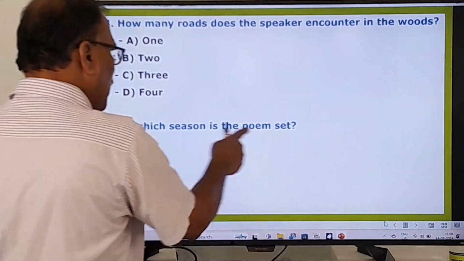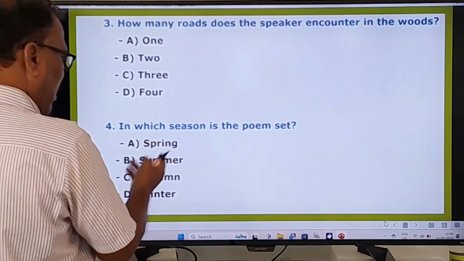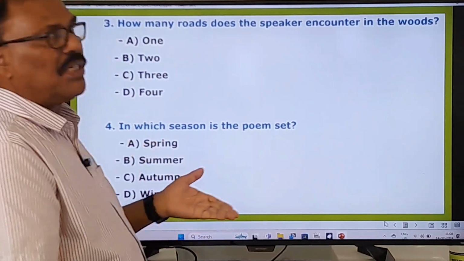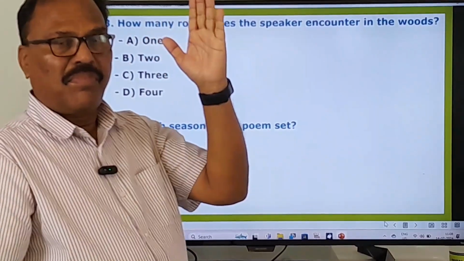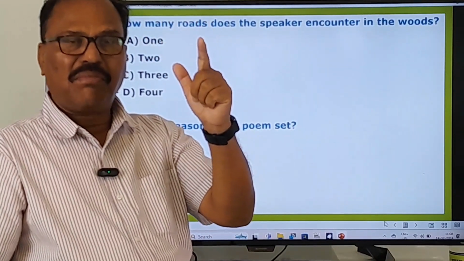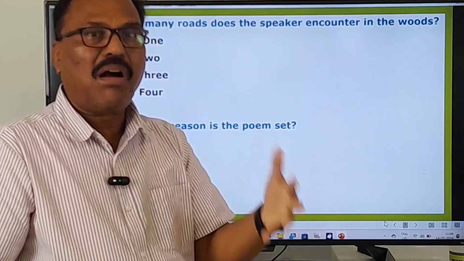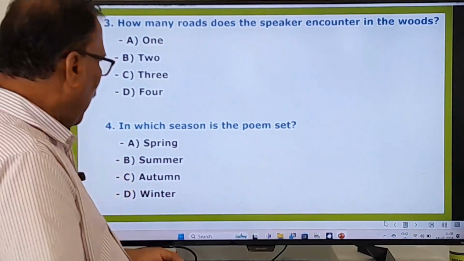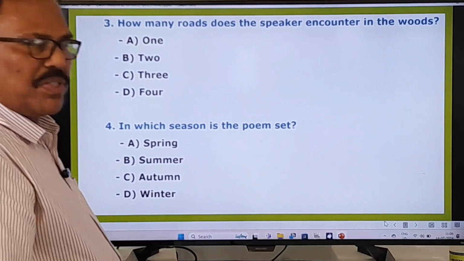In which season is the poem set? Spring, summer, autumn, winter. On that day also I taught you about all these seasons. Spring season, summer season, autumn season, winter. These are the 4 seasons according to the English calendar. On that day also I told you about this. And now we move on to other questions.